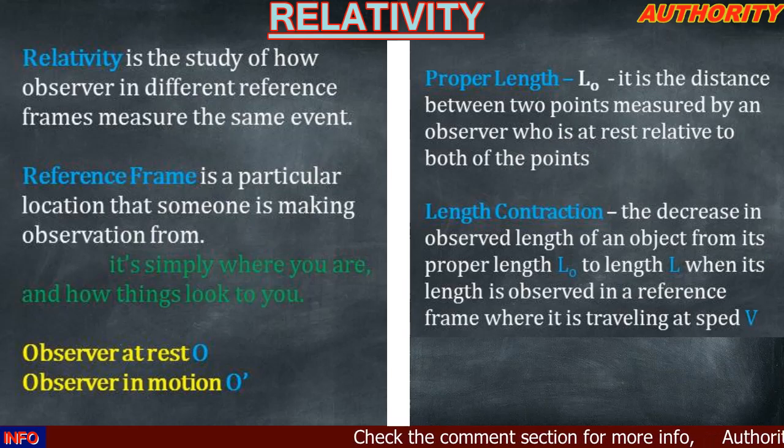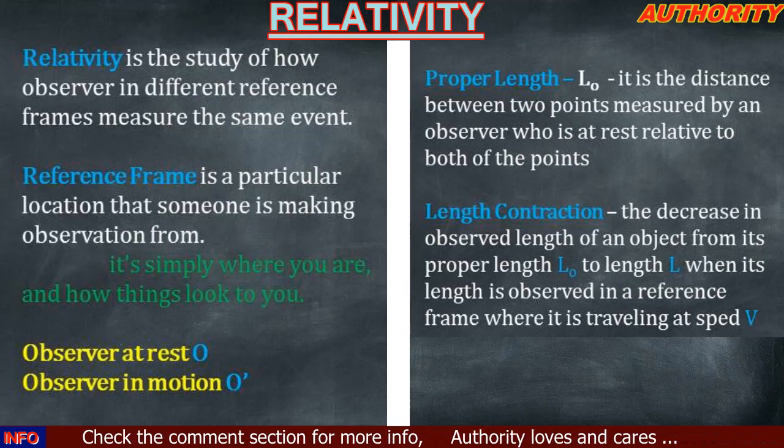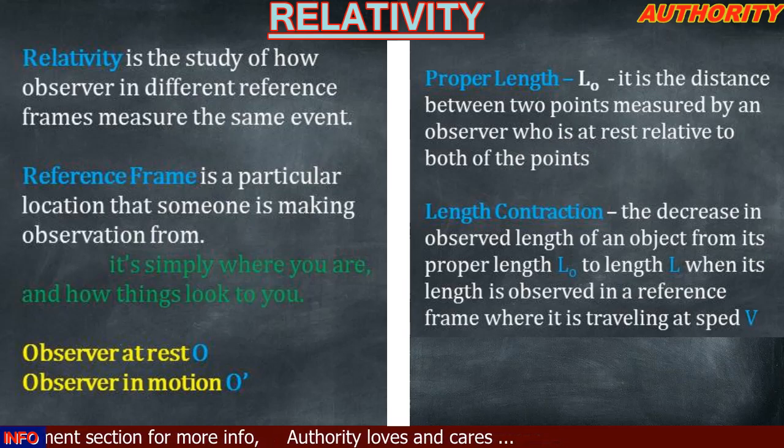So we say that length contraction is the decrease in observed length of an object from its proper length L0 to length L when its length is observed in a reference frame where it is traveling at speed v.